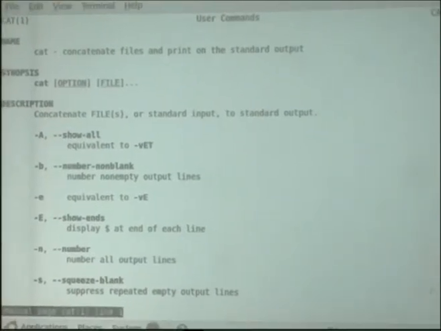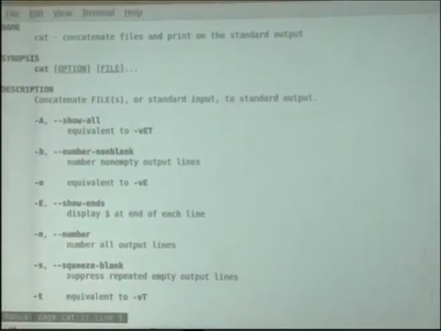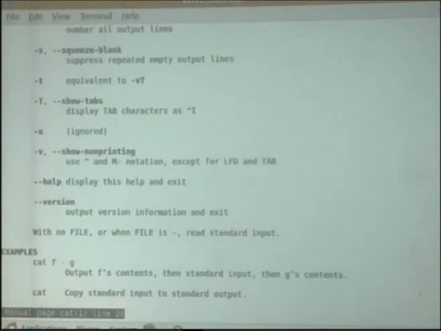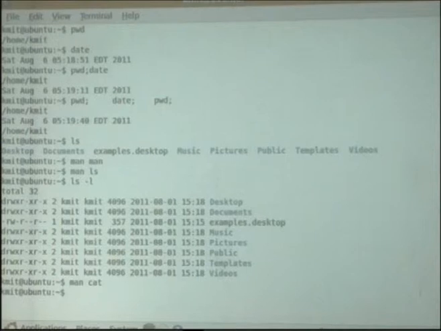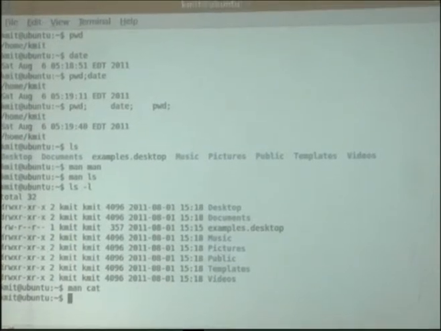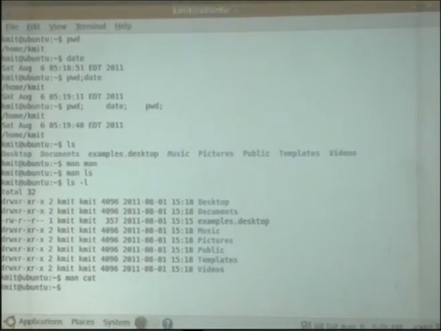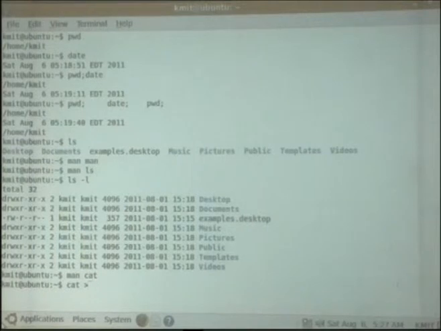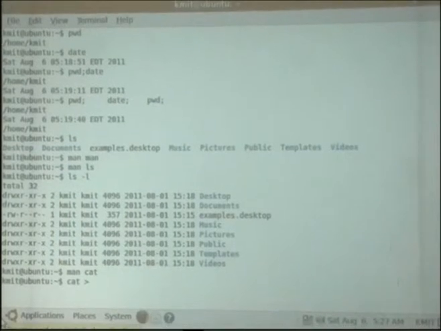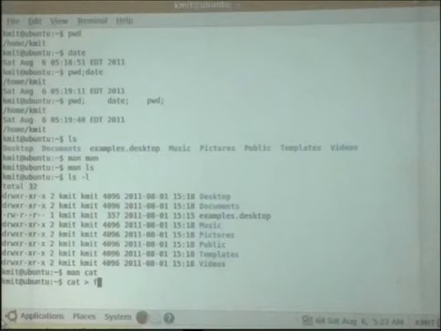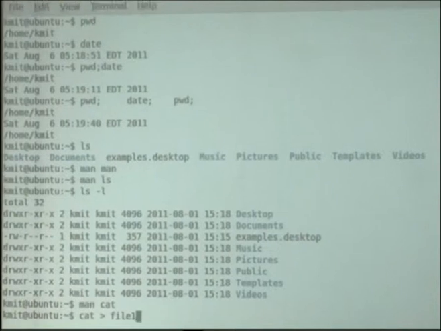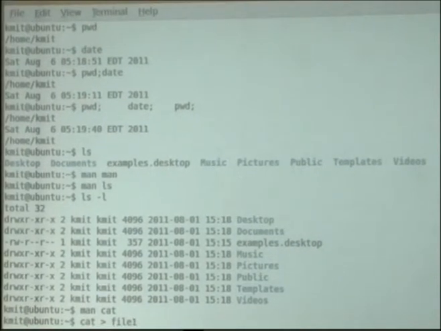There are different options available for cat, but the syntax which is used for the cat command, we'll understand afterwards, because we have to deal with input redirection and output redirection. At that time we'll discuss redirections in detail. Now you just assume that cat, and the file name which I want to create is, for example, file1. So this is the syntax I am following. The meaning we'll understand later. Just now we'll understand how to create a simple file.